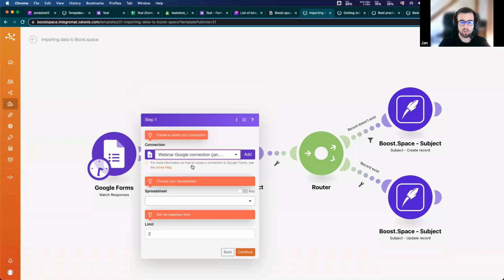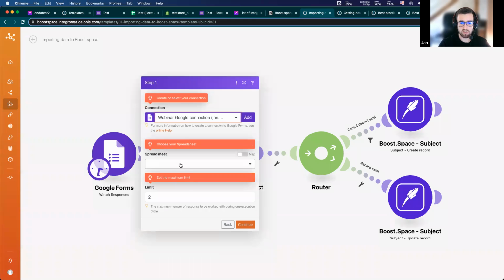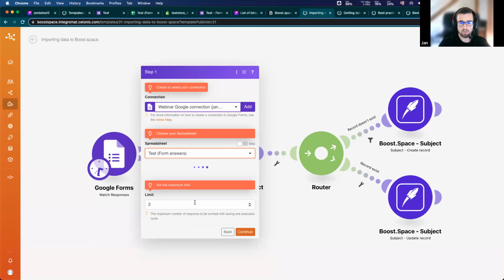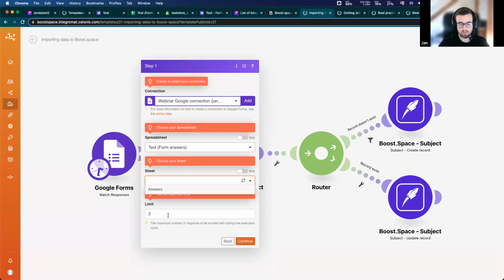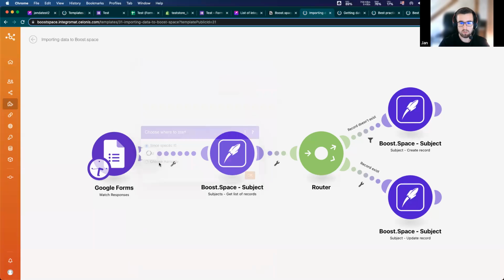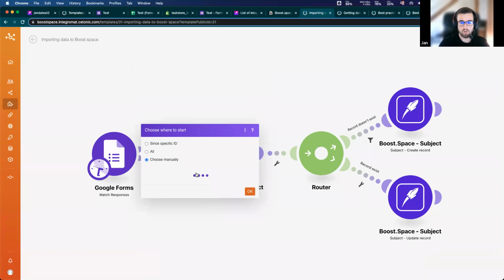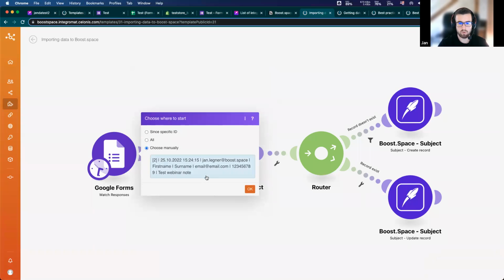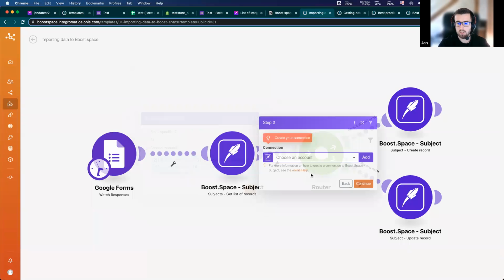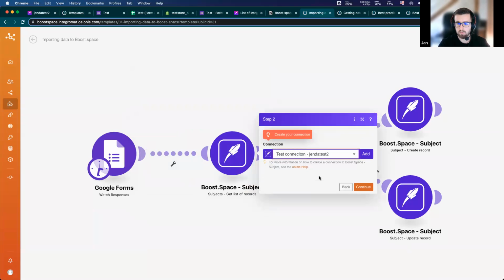Okay. And as you can see, there are required fields: spreadsheet, sheet and limit. I will set it like here. I will choose it manually and I want to start from the last record in our spreadsheet. Now I need to add a connection for this module.